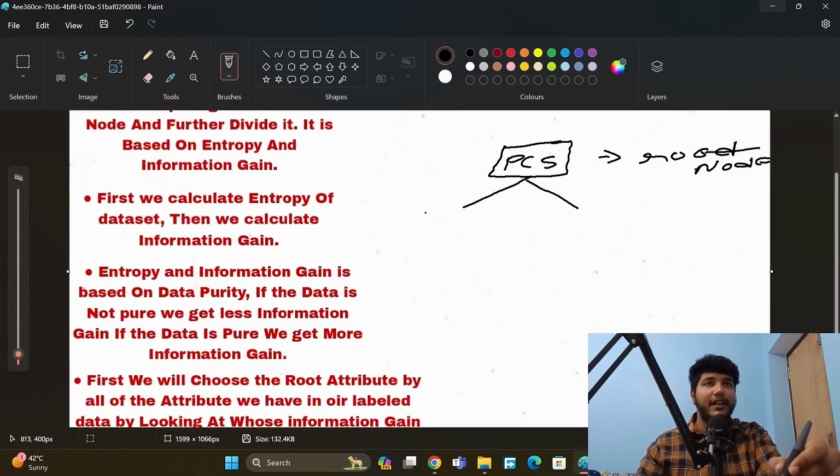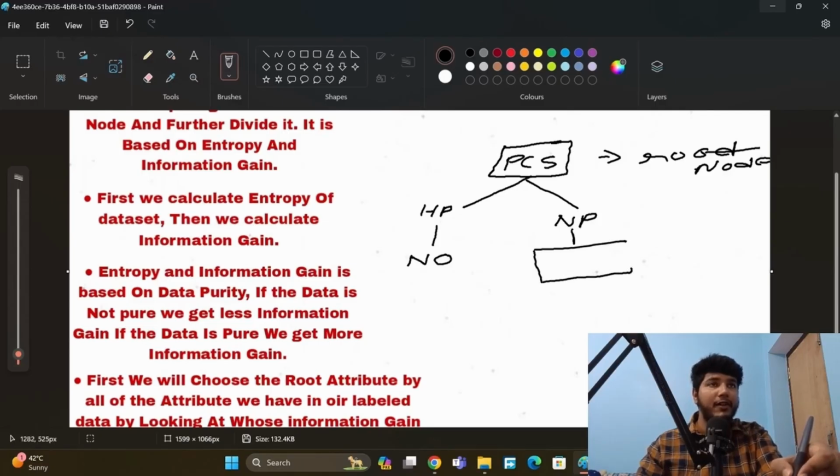These are edges. Here we will check if the person has a PC. If the person has a PC, the decision will be no, he should not buy a PC. And here we check not having a PC. If he does not have a PC, we create a new node, a new attribute, that is money: whether he has money or not. If he has enough money, he should buy a PC. And if he does not have enough money, he should not buy a PC.